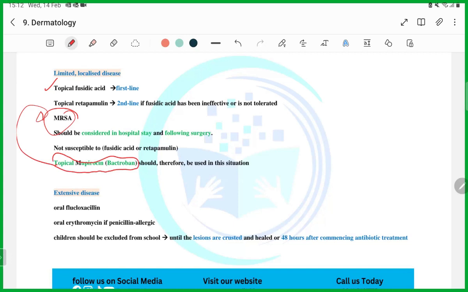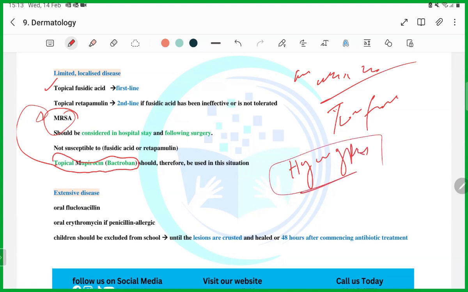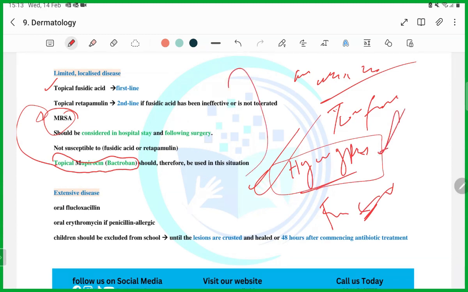Most important, they are going to tell you the honey crusted lesion, which of the following is your first line of management? First line of management is topical fusidic acid, guys. If they tell you hydrogen peroxide, if it is present along with fusidic acid, please select hydrogen peroxide, because that is the first thing that you will use in a patient with impetigo. But mostly they will give you fusidic acid, but remember hydrogen peroxide. It is not written here, but I'm telling.